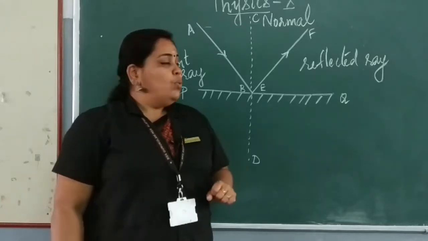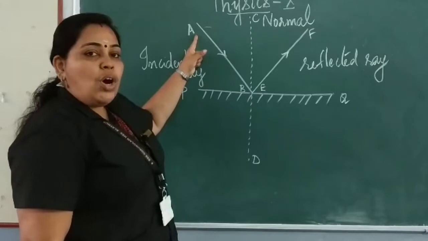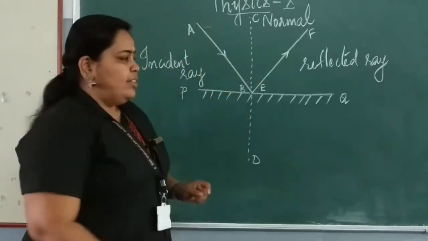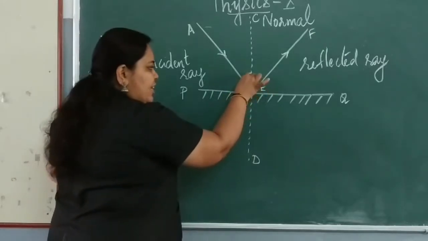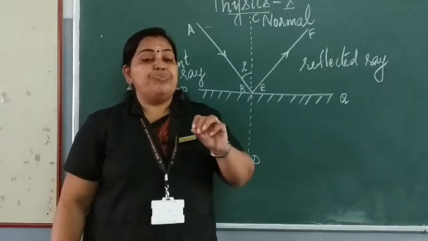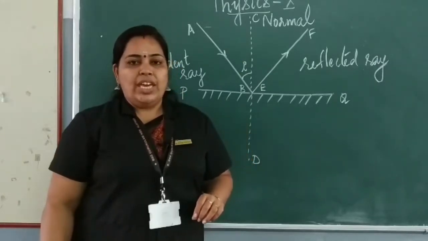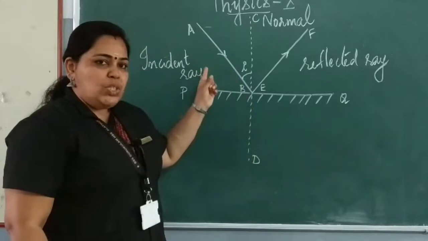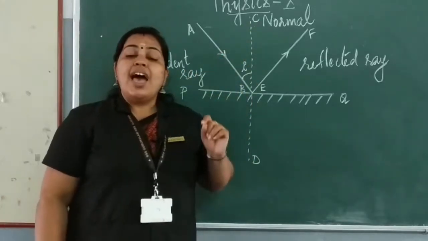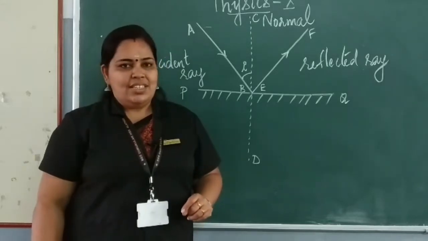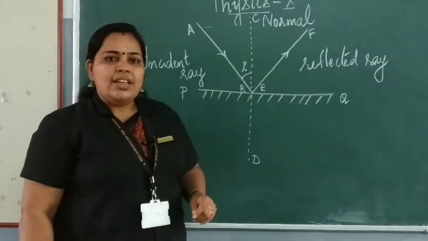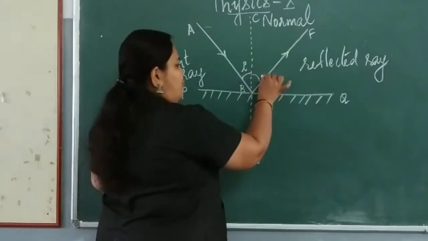Now see here, what do you call the angle between the incident ray and the normal? The angle between the incident ray and the normal is known as angle of incidence. Once again, the angle between the incident ray and the normal is known as angle of incidence. So what will you call the angle between the reflected ray and the normal? It is known as angle of reflection.